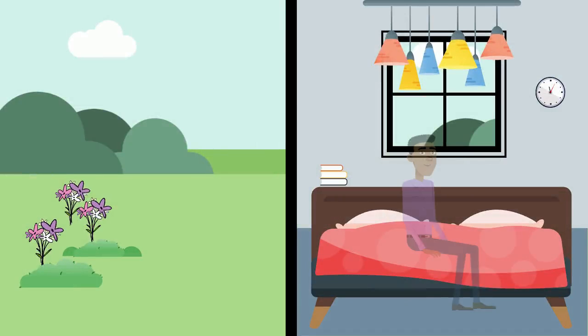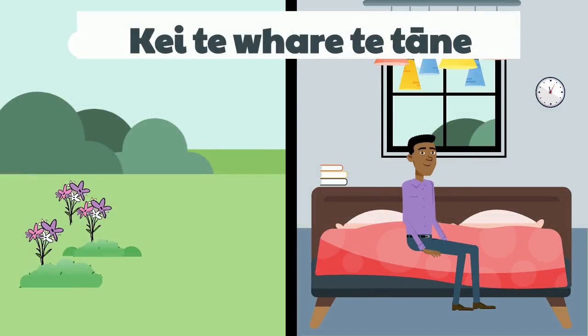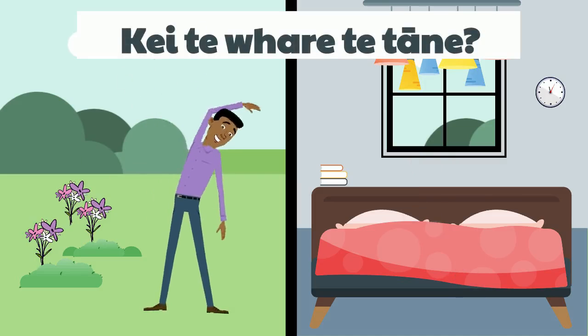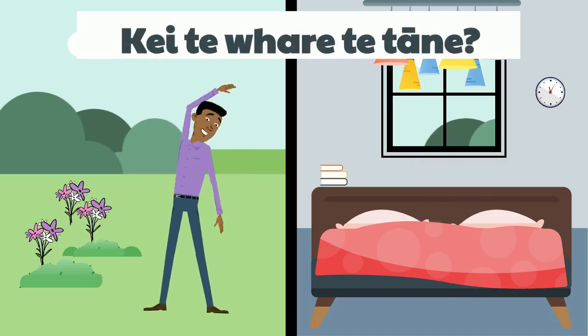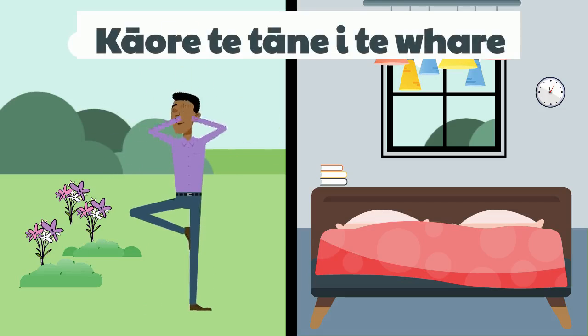All of these sentences can be questions. For example, kei te whare te tāne. The man is at the house. Kei te whare te tāne? Is the man at the house? Ka hore te tāne i te whare. The man is not at the house.